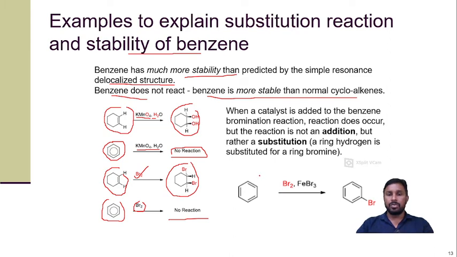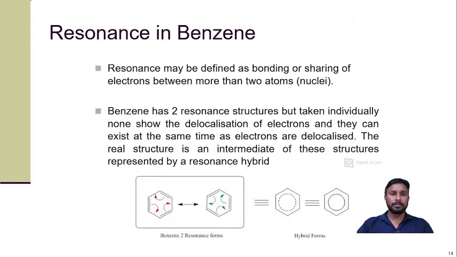If we want to do the bromination of benzene, then we require a catalyst like FeBr3 and we get bromobenzene. So from this point we can conclude that benzene doesn't only give substitution reaction, but it is also a little bit stable. The extra stability of benzene is there. So where does the stability come from? It can be explained by the resonance in benzene.